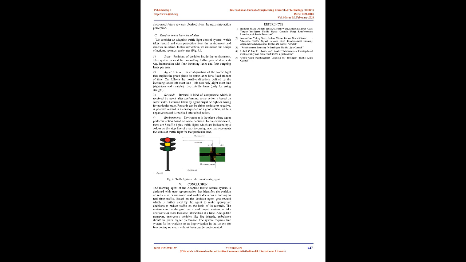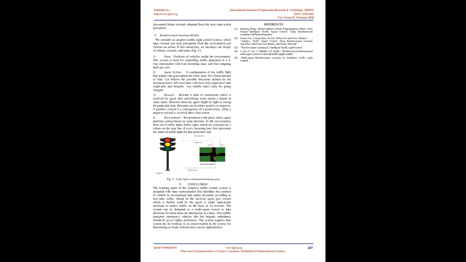V. Conclusion. The learning agent of the adaptive traffic control system is designed with a state representation that identifies the position of vehicles in the environment and makes decisions according to real-time traffic. Based on the decision, the agent gets a reward, which is further used by the agent to make appropriate decisions to reduce traffic on the basis of its rewards.